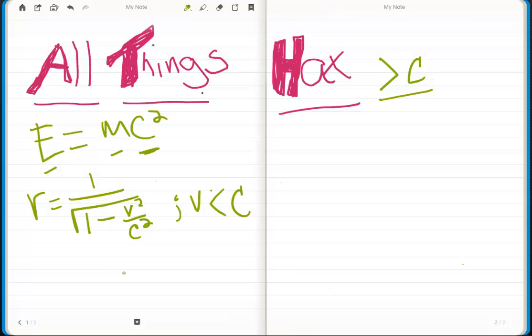So it's actually a perfect way to see how a law of physics will break when the speed of an object is greater than or equal to the constant c, the speed of light. So we're going to break this equation.